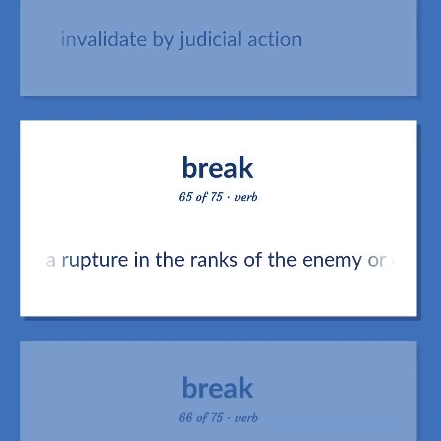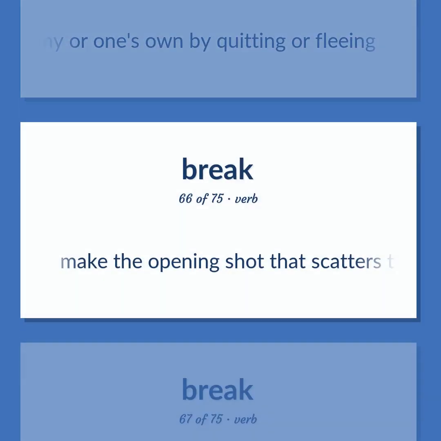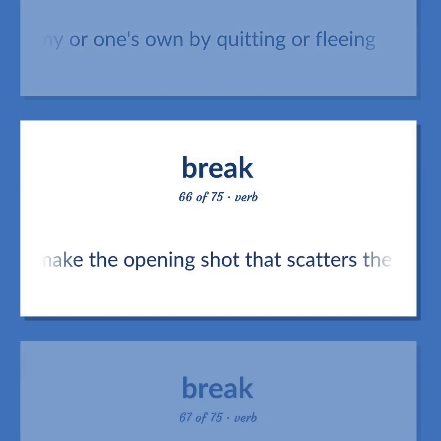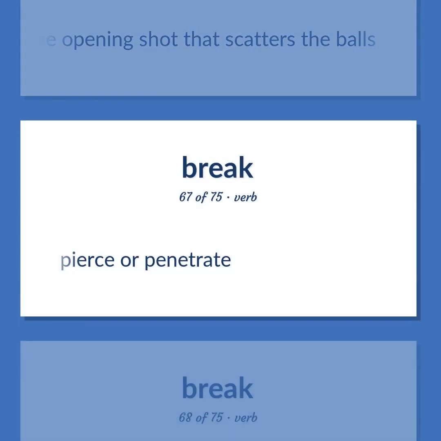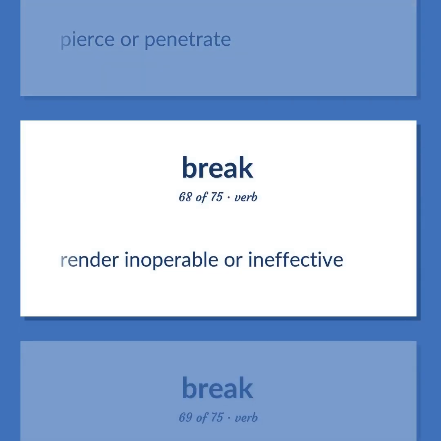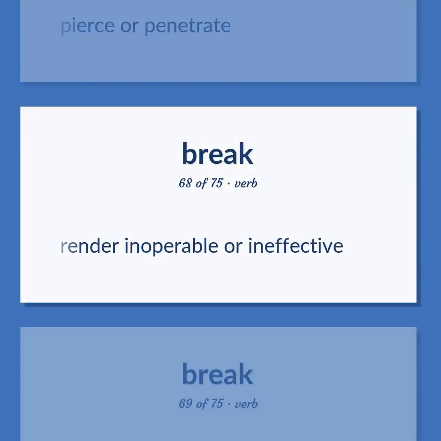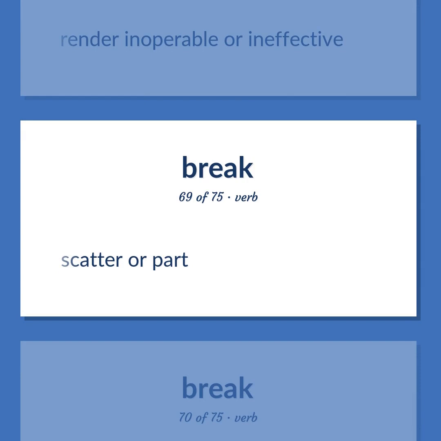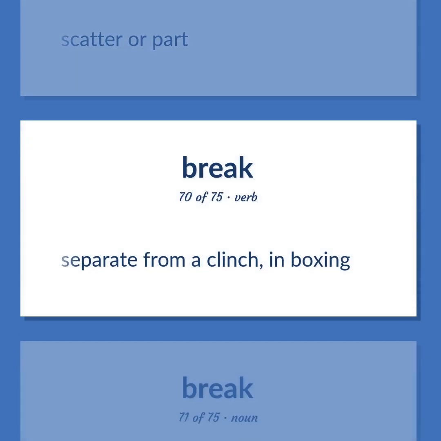Make a rupture in the ranks of the enemy or one's own by quitting or fleeing. Make the opening shot that scatters the balls. Pierce or penetrate. Render inoperable or ineffective. Scatter or part. Separate from a clinch, in boxing.